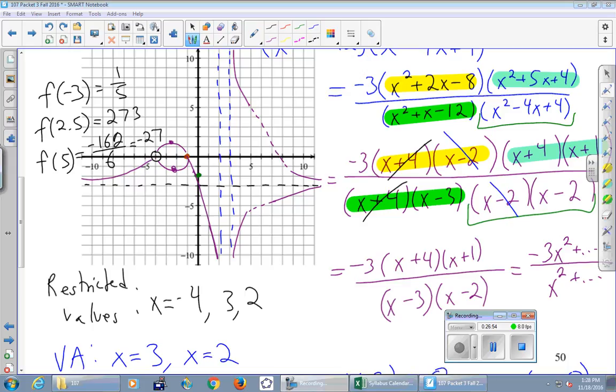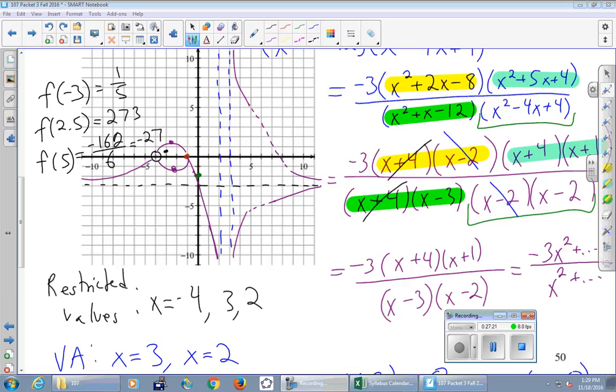All right, so let's come back together. So we've got all our numbers. I think we've got enough agreement here that I feel good about these numbers. So all we're going to do is plot these 3 points and then finish with our graphs. Okay, f of -3 is 1/5. Just plot it. F of -3 is 1/5. Put that in black here. -3, 1/5. Right in there, just a little bit above the x-axis.